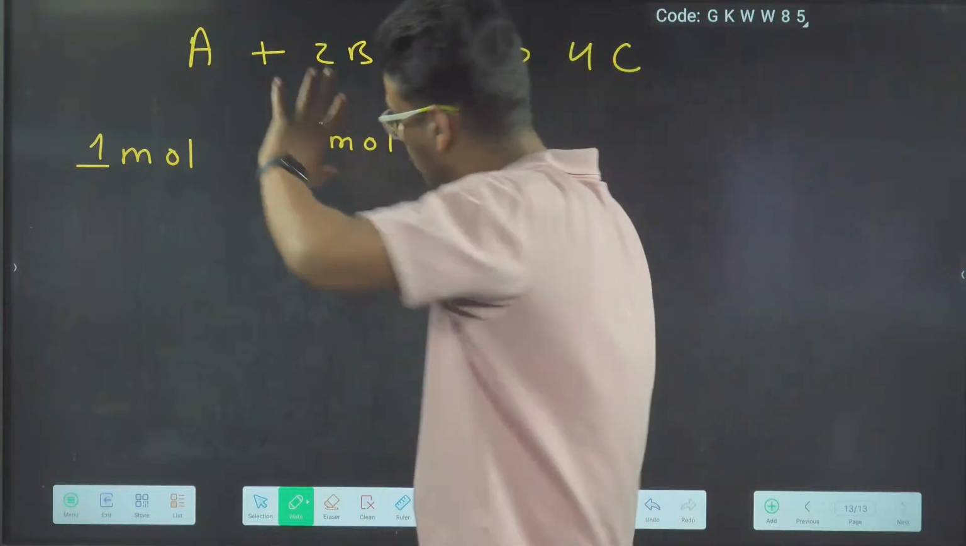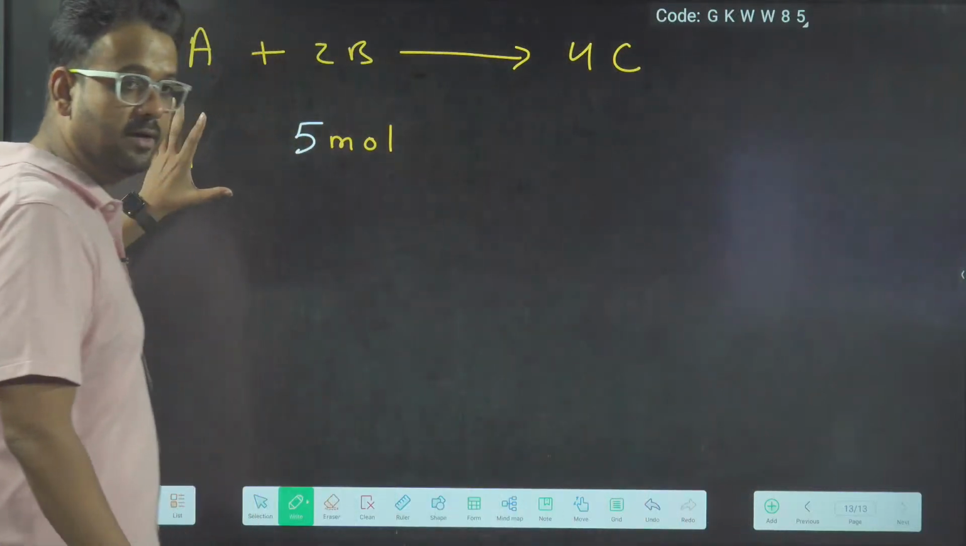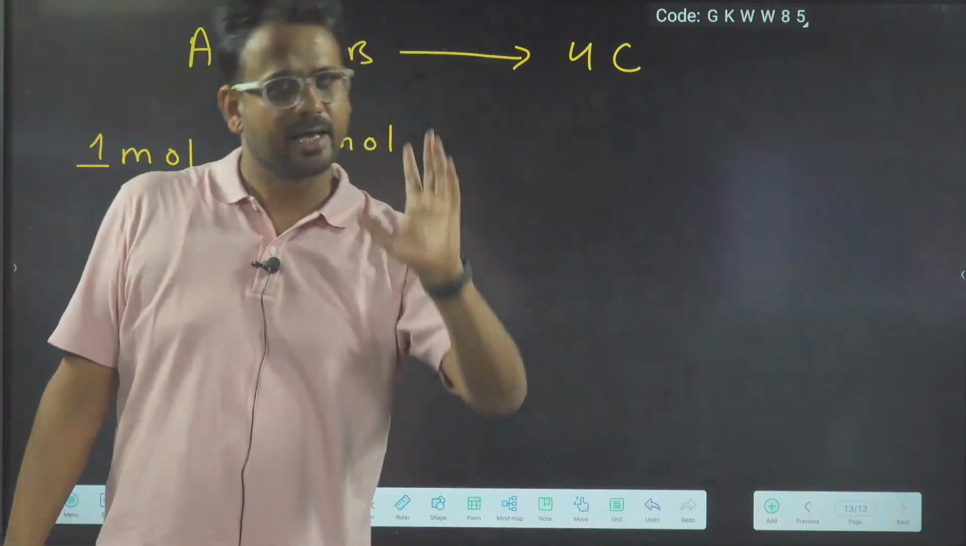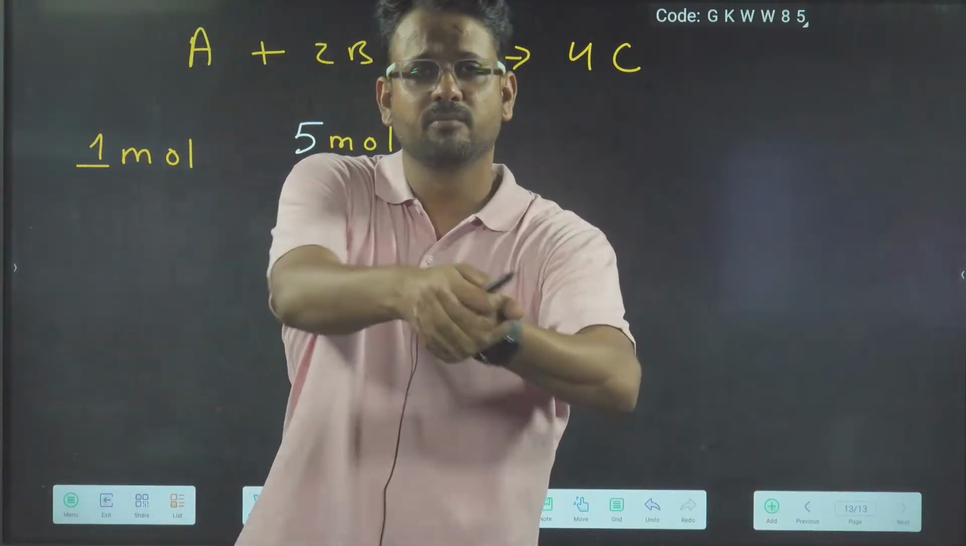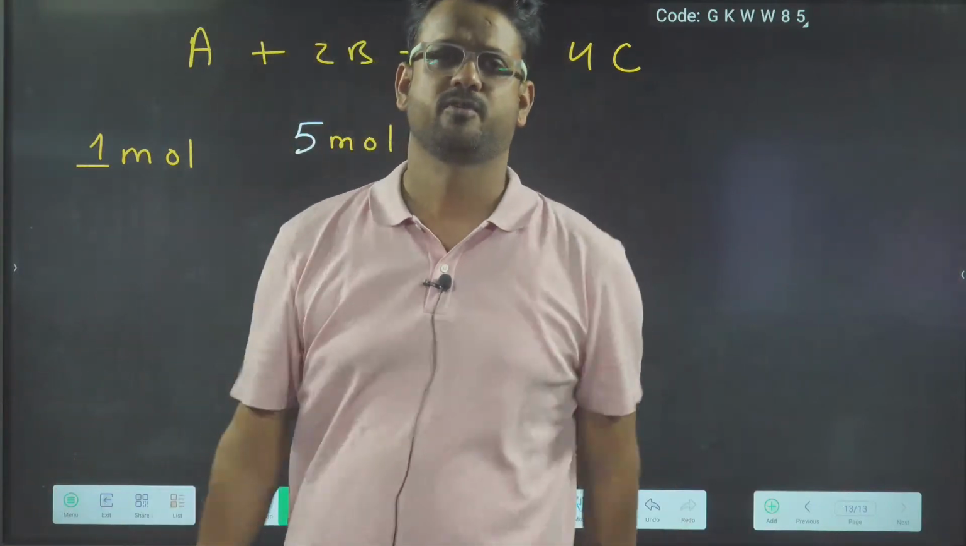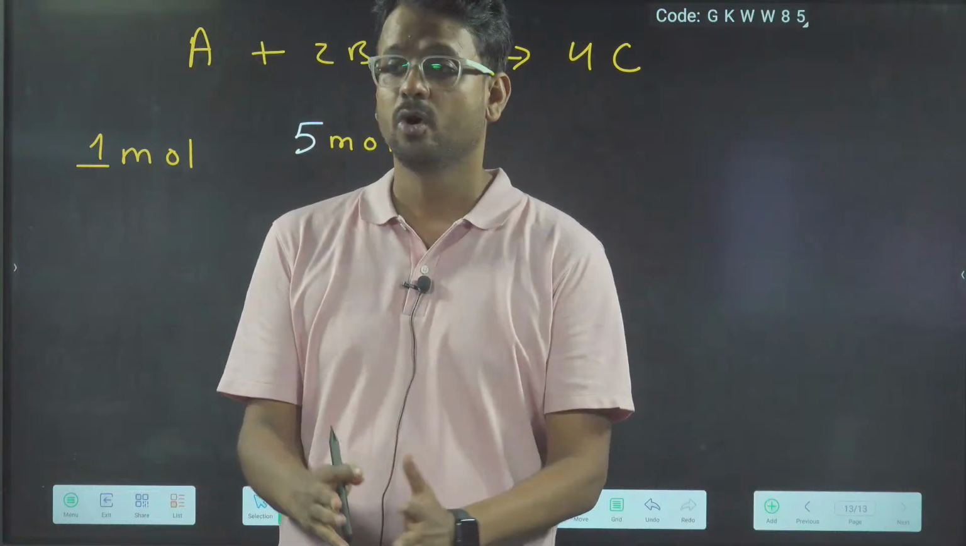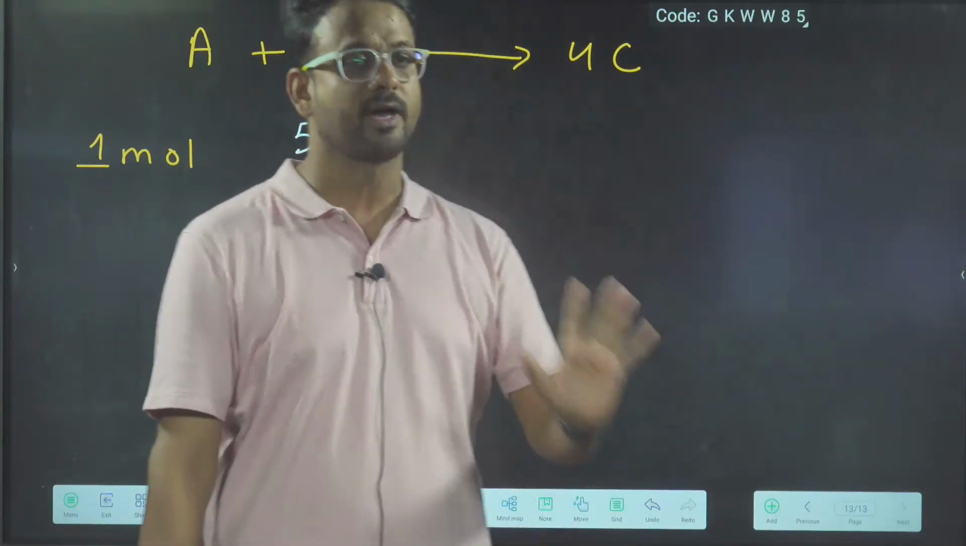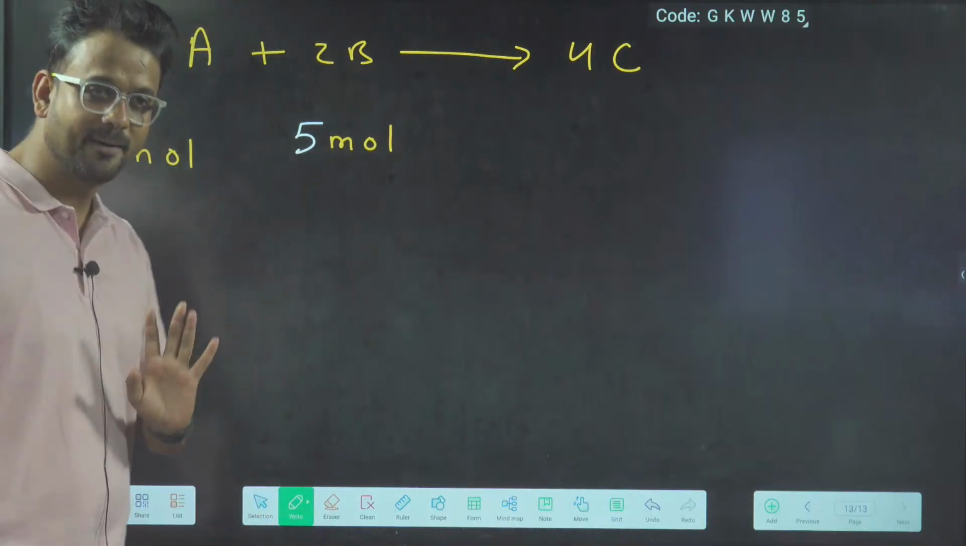So initially I have taken 1 mole of A and 5 moles of B. This is a very, very normal situation. I can have a factory where one body was there and 5 caps were there. This is possible. There is no harm in it. There is no problem in it. Sir, this is cheating, you can't do this. Of course I can do this. Anybody can do this.